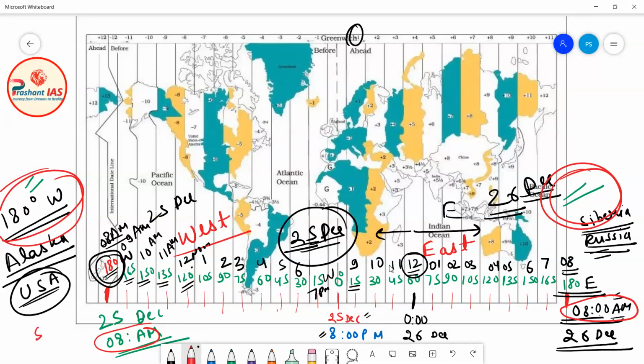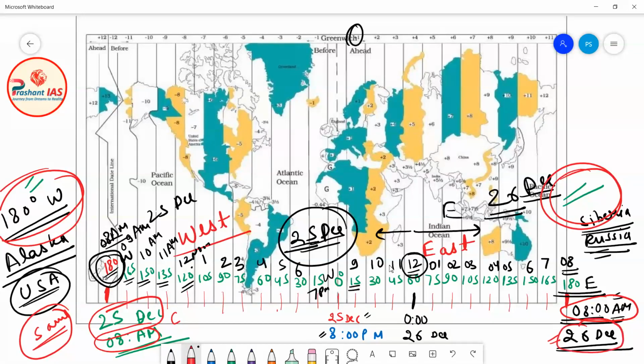But if you examine the date, at 180 degrees west the date is 25th of December, so it is still Christmas, but at 180 degrees east the date is 26th of December, the next date.